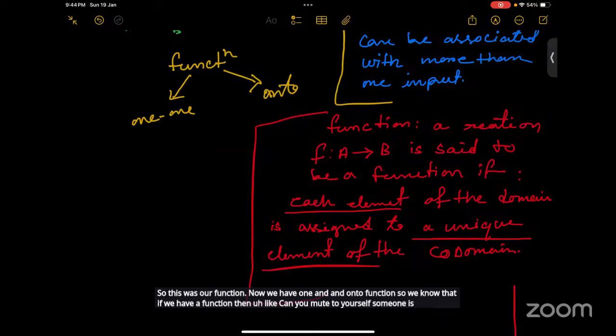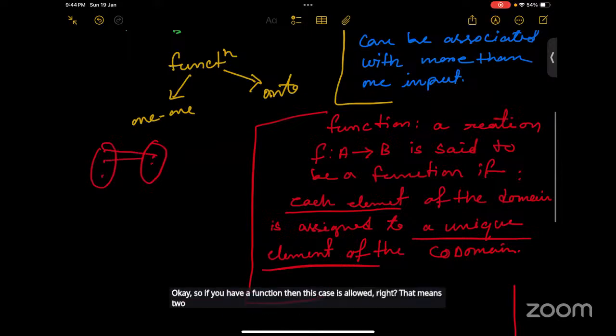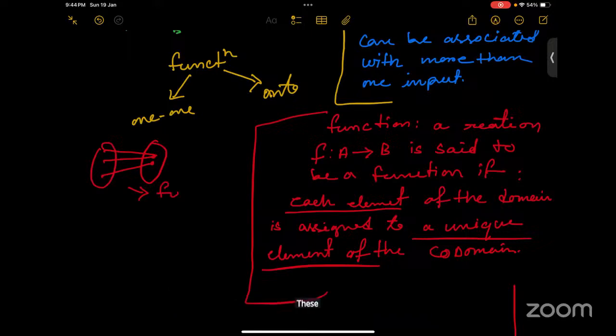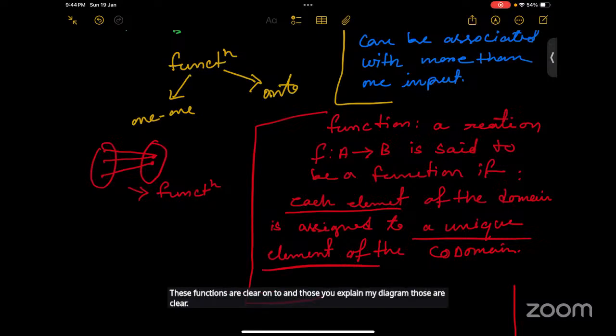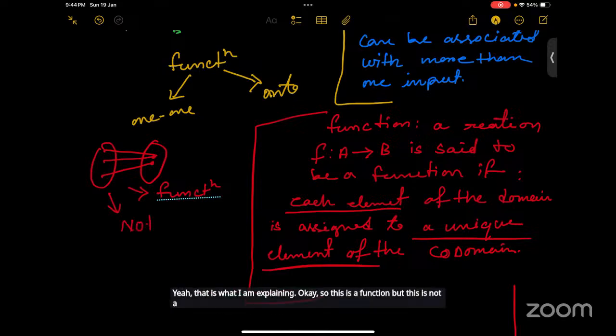Okay, so if you have a function, then this case is allowed, right? That means two different inputs can go to one single output, right? Yes, that is what I am explaining. Okay, so this is a function, but this is not a one-to-one function. Sorry, not a one-one function.